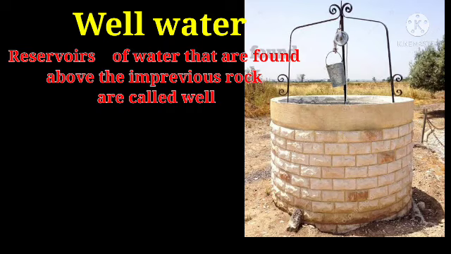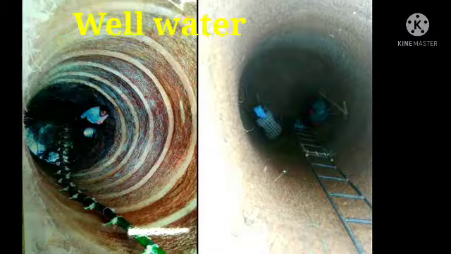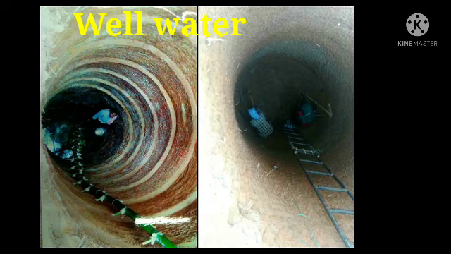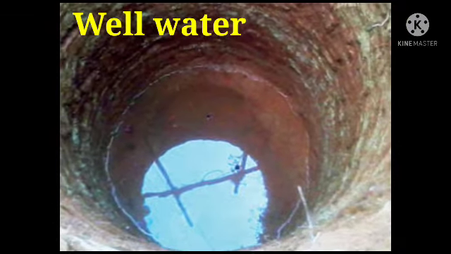Why? Because it depends on the amount of water under the ground, meaning it depends upon the water table. Already we have discussed that the water table can vary from place to place. So the depth of a well also depends on the water table, where water is high and where water is low, and accordingly we have to increase or decrease the depth of the well.